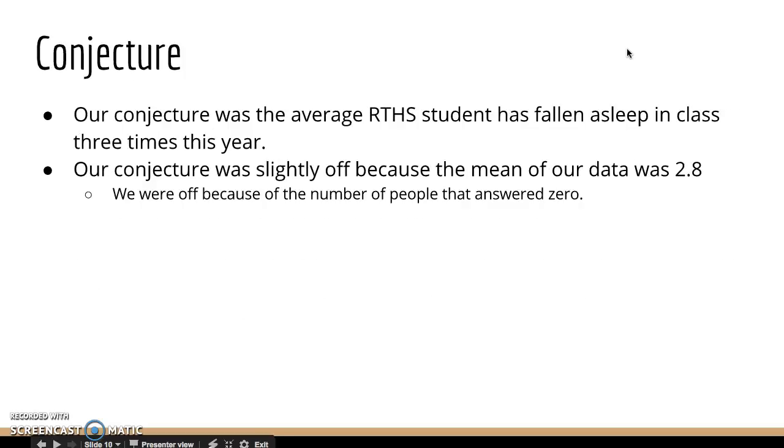So what we thought when we started this was the average student has fallen asleep 3 times in class this year. Our data was pretty close. Our mean was 2.8, so the amount of people that answered 0 slightly threw off our conjecture. And that's it.